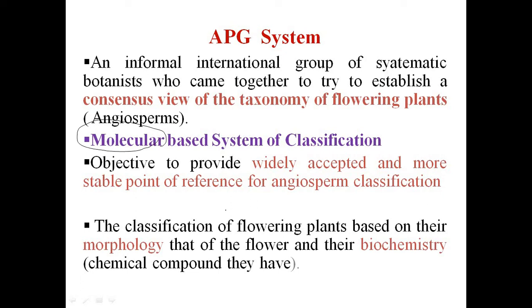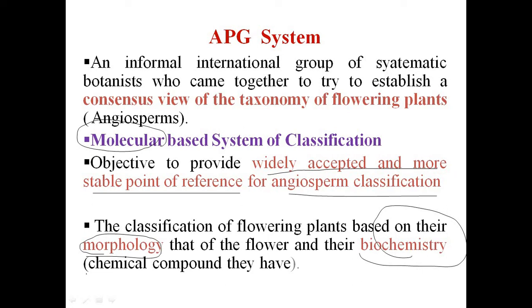The objective of the APG system is to provide a widely accepted and more stable point of reference for angiosperm classification. Here they have considered the morphology of the plant as well as the biochemistry, which is the chemical compounds they have.